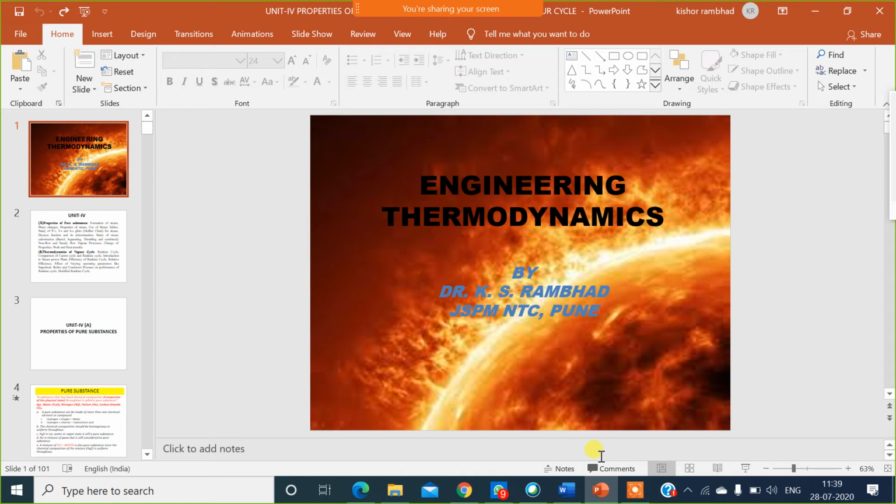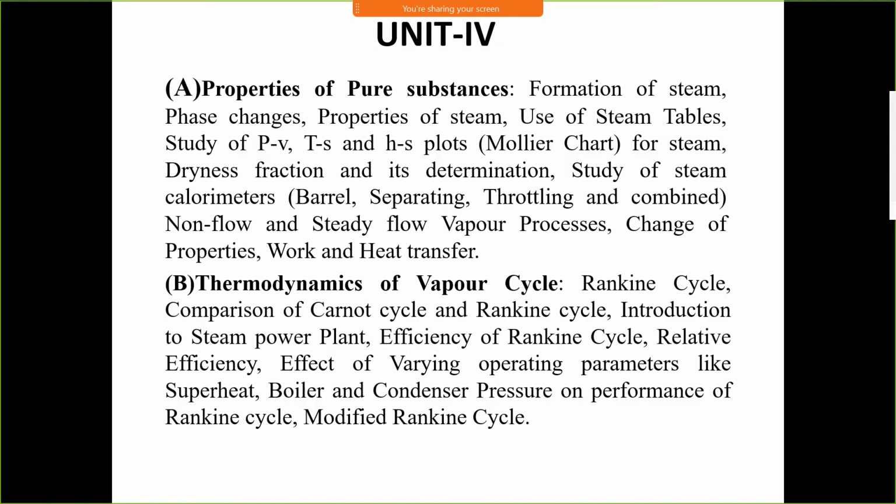Good morning, everyone. This is lecture number 26 of Engineering Thermodynamics. Today we are going to start unit number 4. In unit number 4, there are two parts. First is properties of pure substance, and second is thermodynamics of vapor cycle. Actually, second part is the extension of first part.